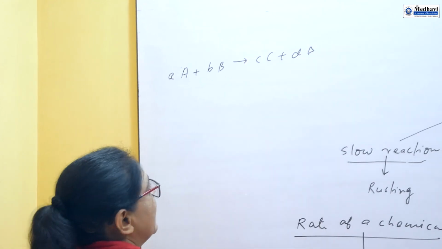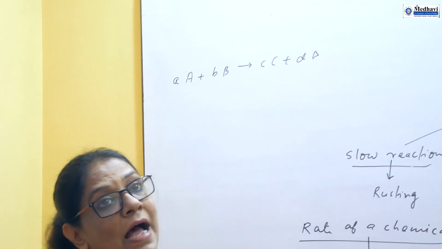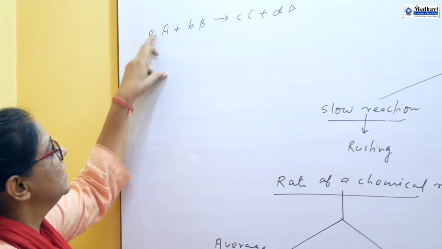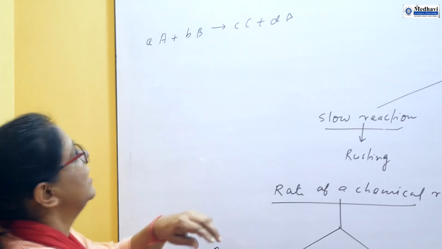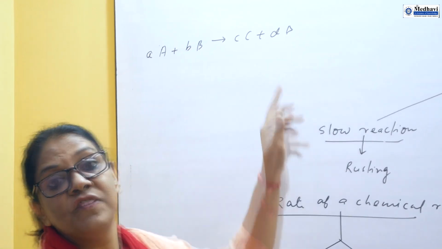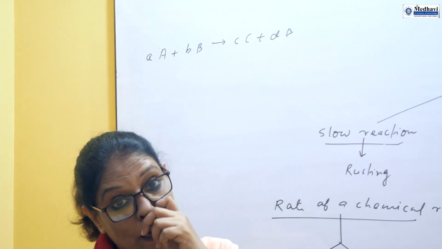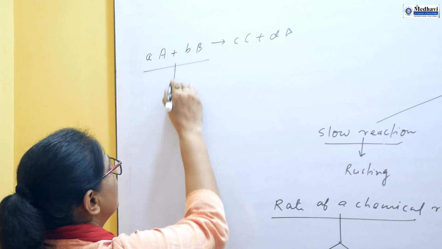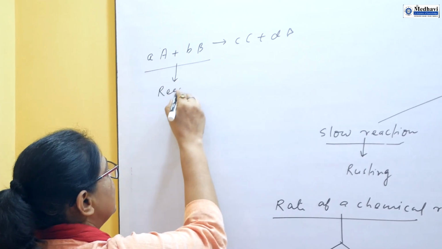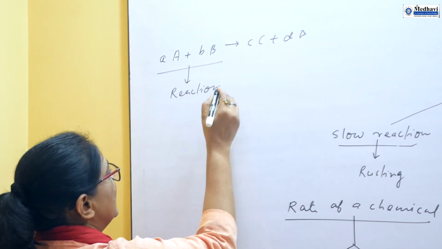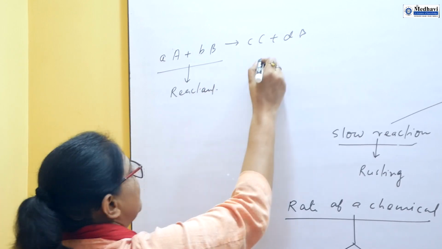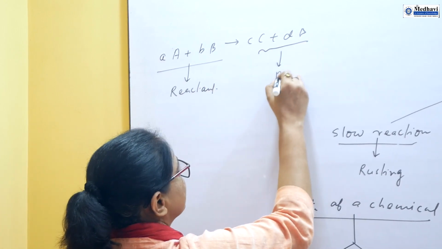Mind it, in the chemical equation video, I explained that the factors before the reactants are called coefficients. This part is known as reactant, and this part is known as product.